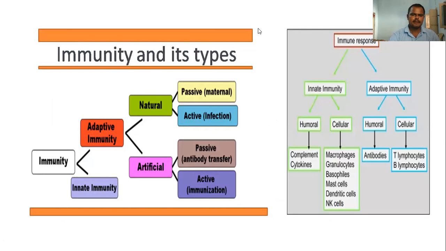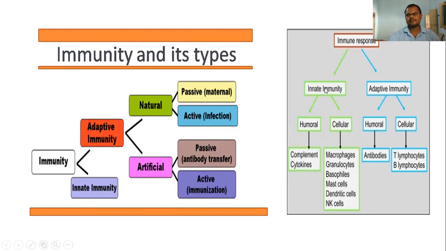So, immunity and its types. Immunity is divided into two types. As I already told you, innate immunity and adaptive immunity. Innate immunity contains the external and internal barriers. Then adaptive immunity is again divided into two categories: natural adaptive immunity and artificial adaptive immunity. Natural adaptive immunity contains passive and active, and in artificial we find passive artificial adaptive immunity and active immunity. So these categories classify the different types of immunity.